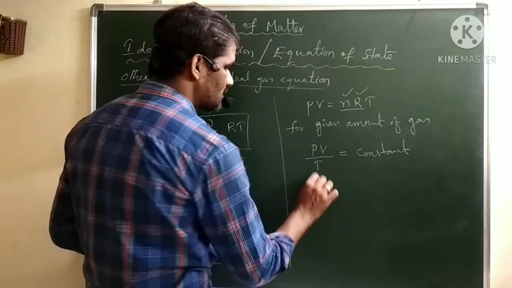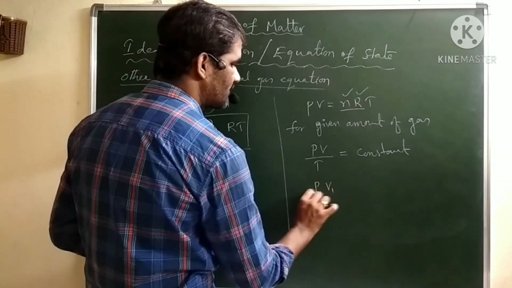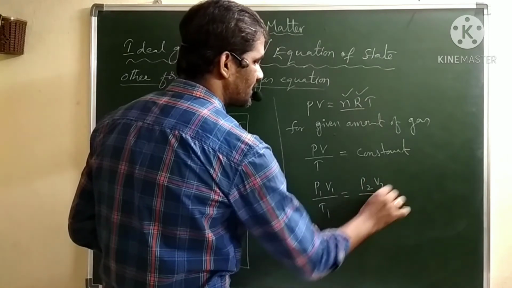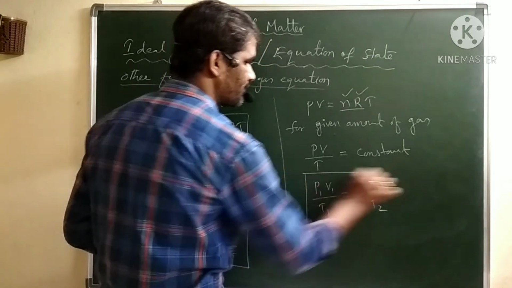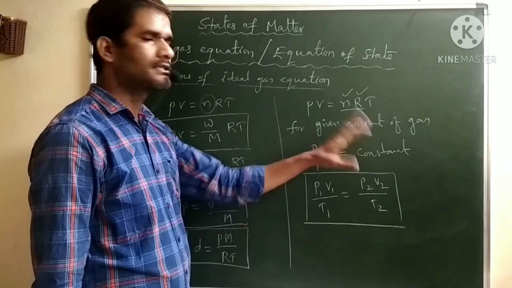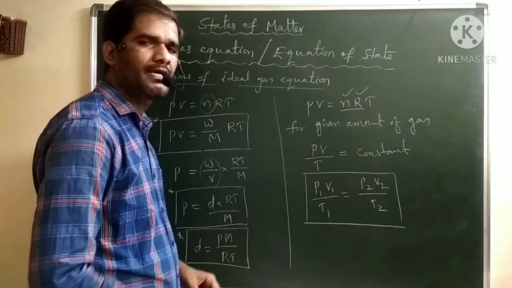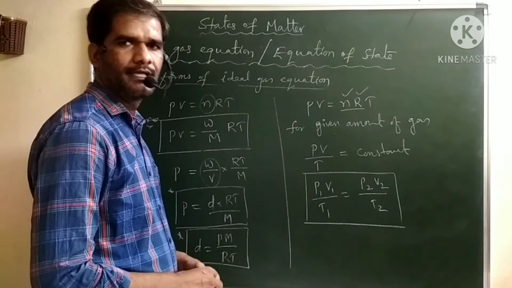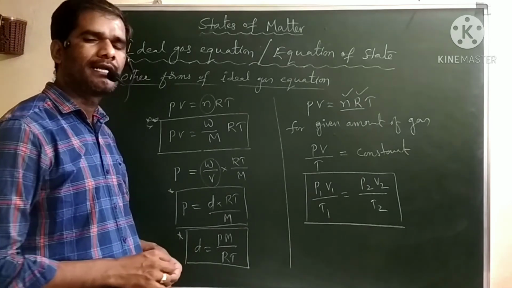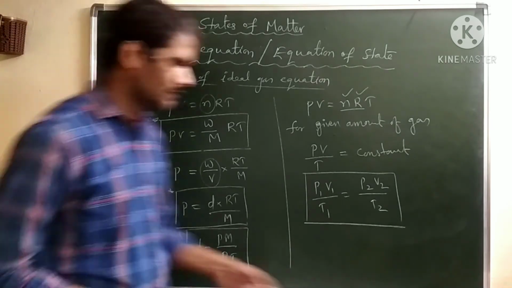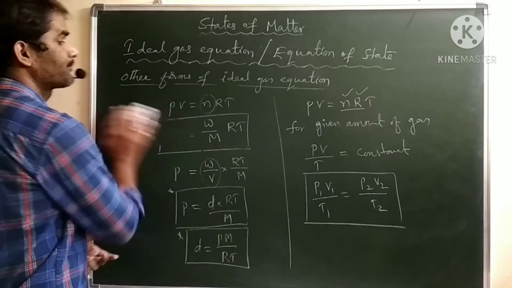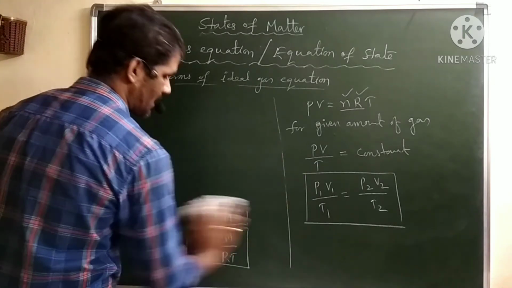So from this we can write one formula, that is P1 V1 by T1 equals P2 V2 by T2. The ratio is always constant, so you can take P1 V1 by T1 equal to P2 V2 by T2. So these are some useful formulas related to the ideal gas equation. Now we will discuss the universal gas constant, its significance and its values.